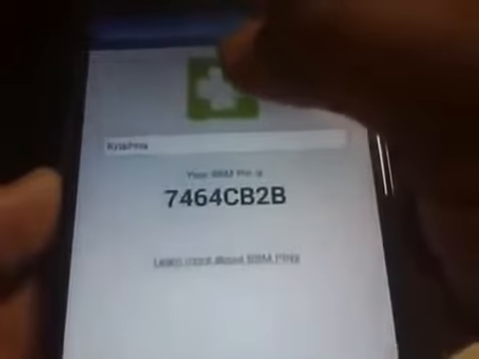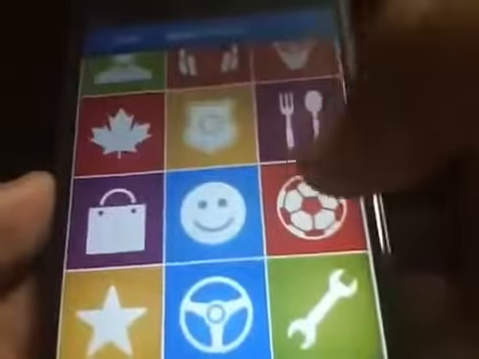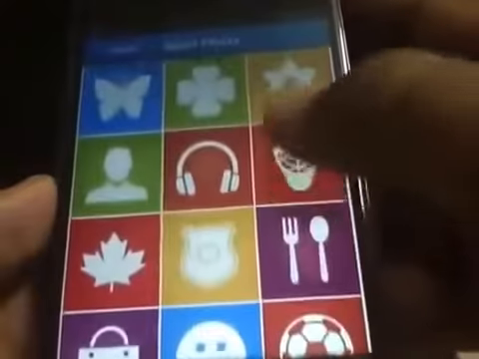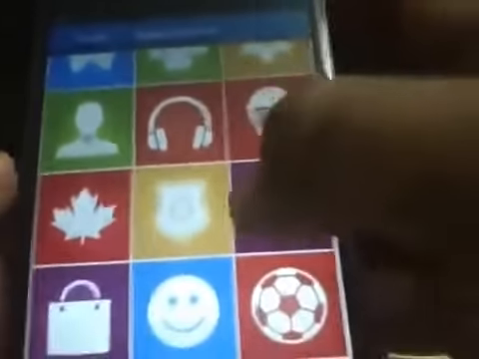There it is. You can tap here and select a picture if you want. So there are some default pictures and I had my BBM pin here. So these are the sample pictures. So let's go with this one.